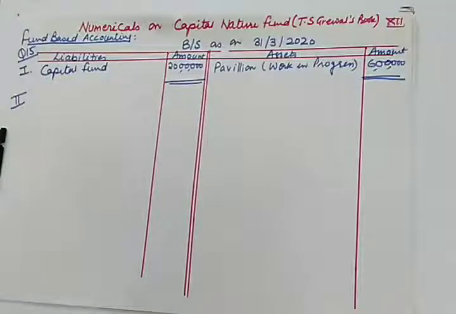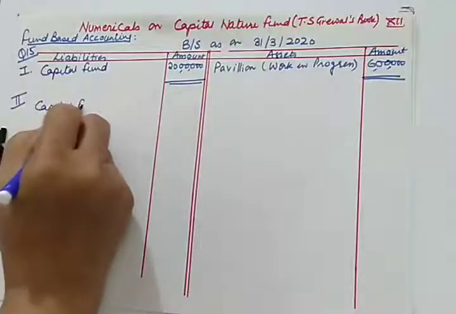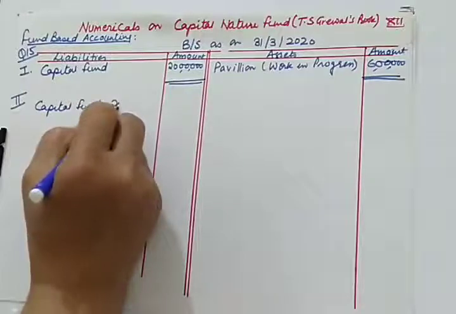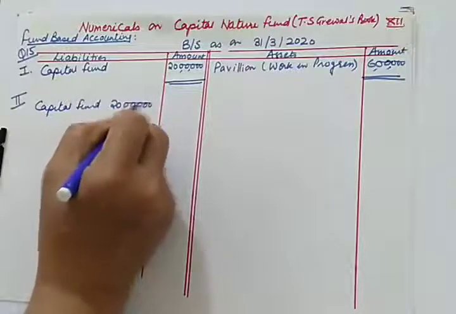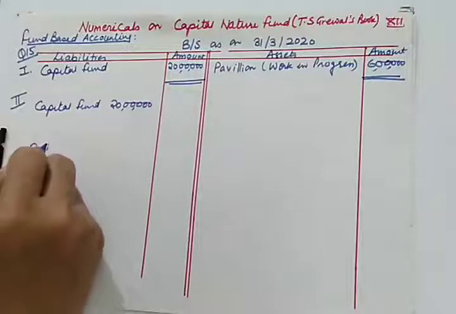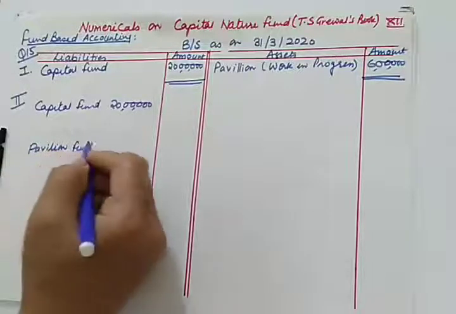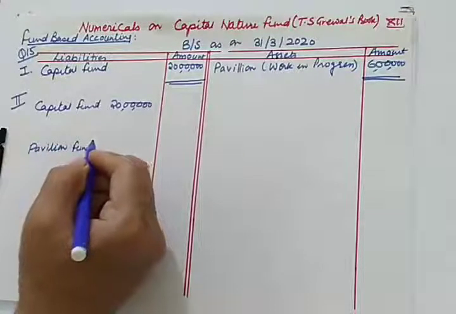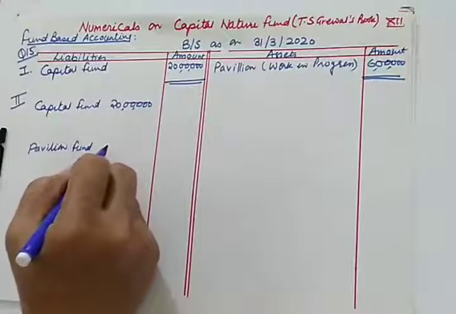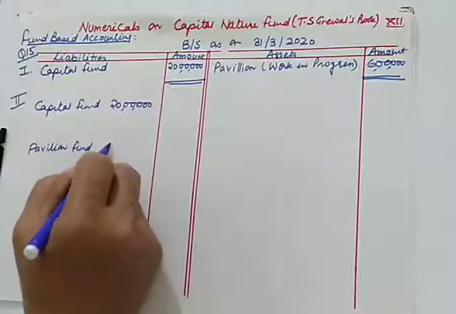And see what is there in case 2. Expenditure is given to us on construction of pavilion, which is work in progress. Pavilion fund is given and capital fund is also given. So let us see how much capital fund is there. Capital fund is given to us as 20 lakhs. And along with that, pavilion fund is also given. The pavilion fund on 31st is 10 lakhs.